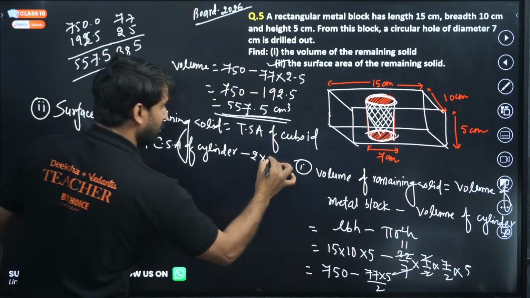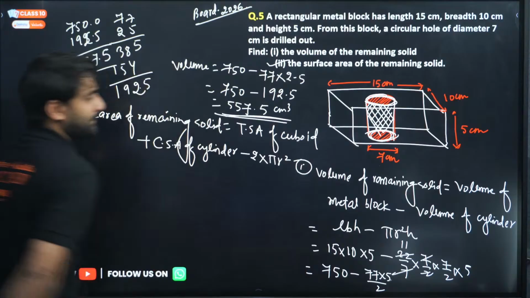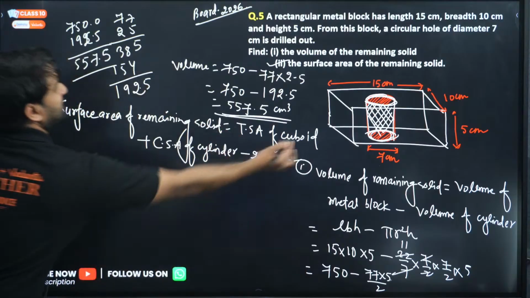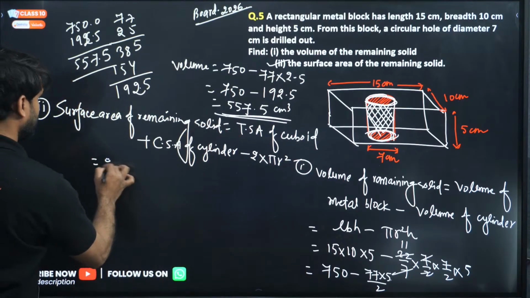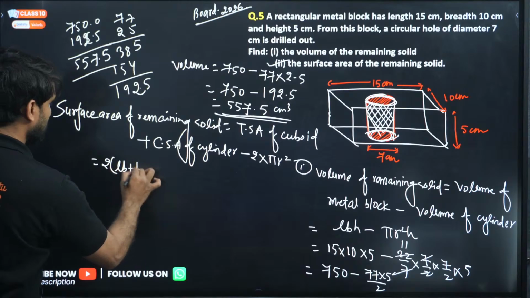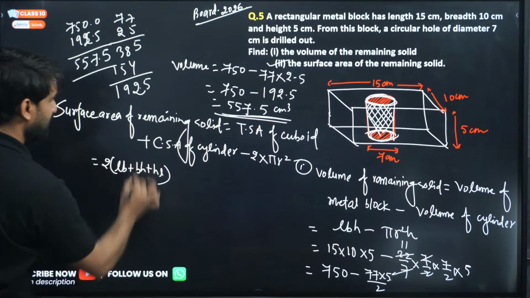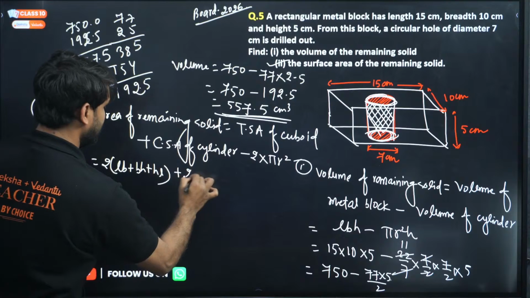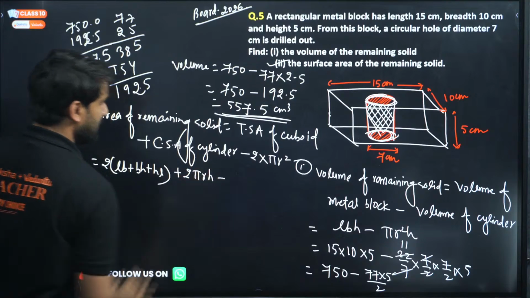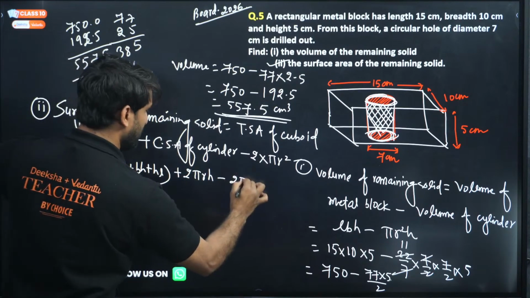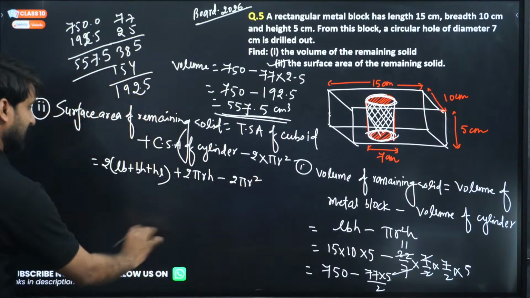So 2 into pi r square. Now write the formula. Total surface area of cuboid is 2 into (LB plus BH plus HL), plus curved surface area of cylinder is 2 pi r h, minus 2 pi r square. Is it clear?